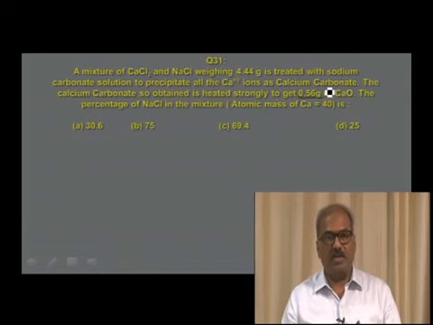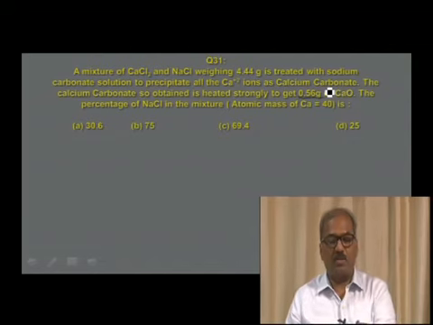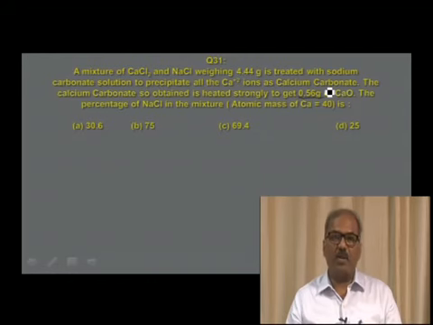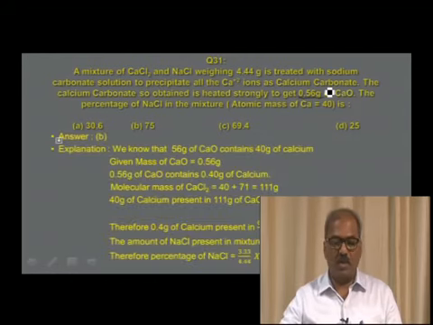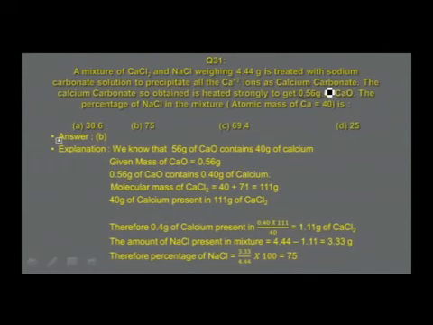Using this mass of calcium in calcium oxide, calculate the mass of calcium chloride. The mixture is given, a mixture of calcium chloride and sodium chloride, whose mass is 4.44 grams. If you remove the mass of calcium chloride from that, you get the mass of sodium chloride, and then you can calculate the percentage composition, and the working is done as follows.